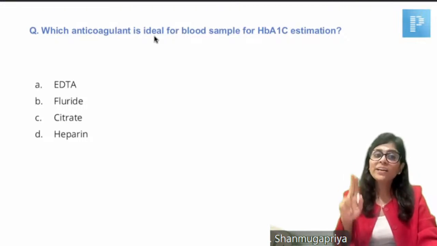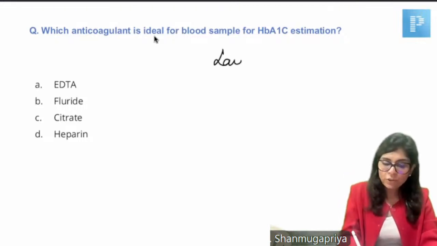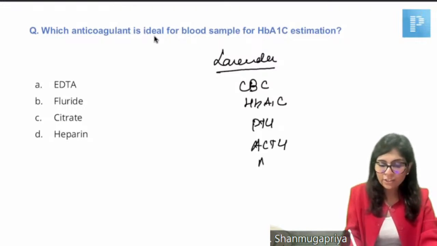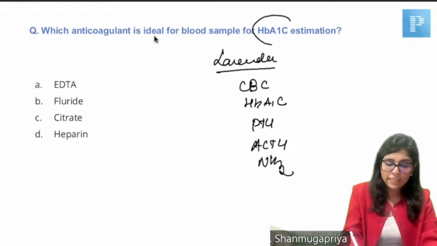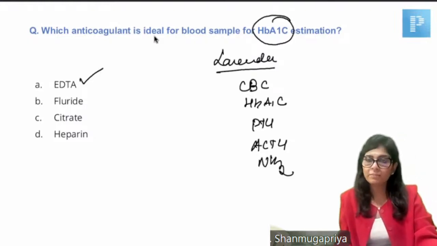And the anticoagulant that is used is EDTA, right? So the lavender top tube or EDTA tube is used for complete blood count, HbA1c estimation, labile parameters like parathormone, ACTH and ammonia. So for HbA1c, it's an EDTA tube. Answer is choice A.